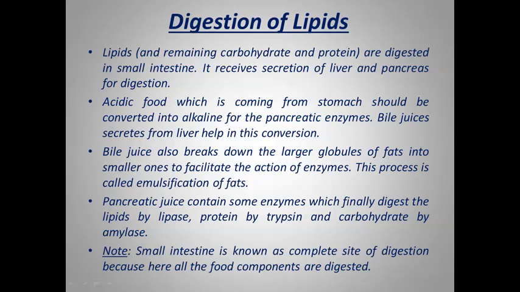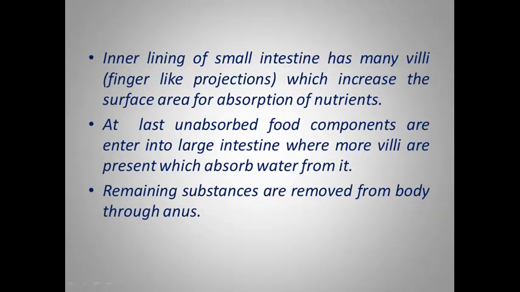And now, when all the food is digested, the question arises how we absorb it. As you know, the small intestine is the part where all the components are digested. So it is designed in such a way that it can absorb the maximum nutrients. The small intestine has finger-like projections, which we call villi, which increase the surface area for the absorption of nutrients.